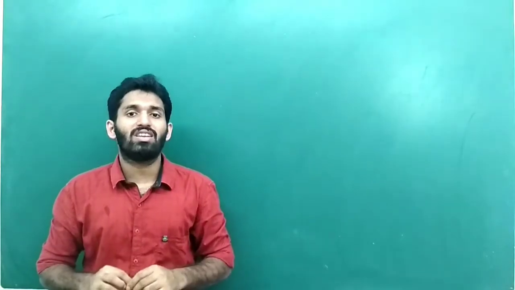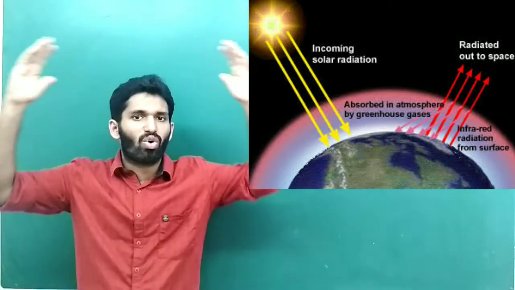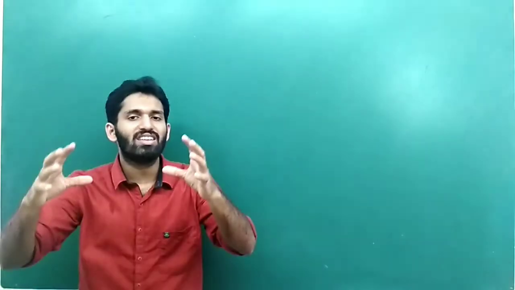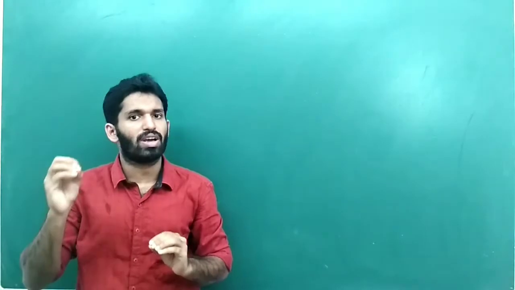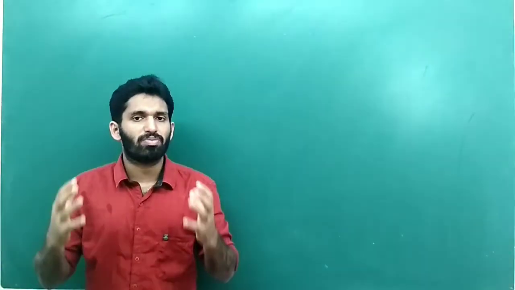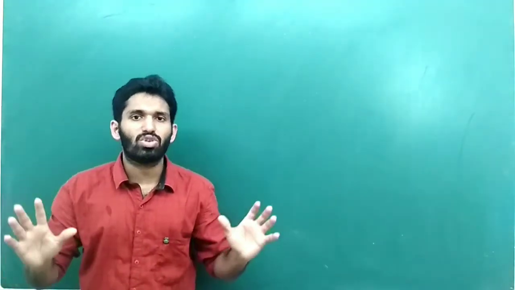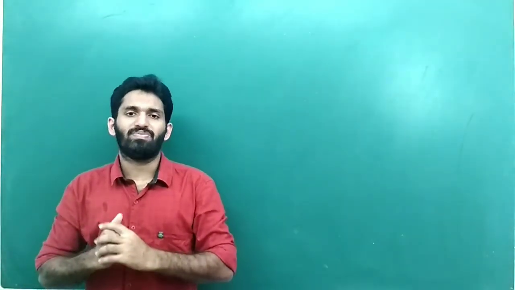Now, the second one is that it protects the living things on our earth from harmful rays from the sun. Of course, you know the sun is a hot boiling gas and it produces all the heat around the universe. And some of these radiations produced by the sun are very harmful, and the atmosphere blocks these harmful radiations and protects all the living things on the earth. So the atmosphere also protects us from harmful rays from the sun.